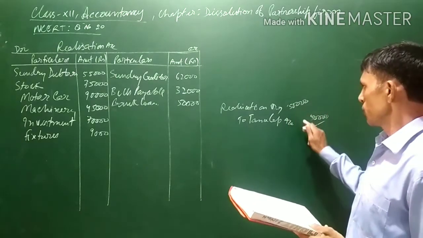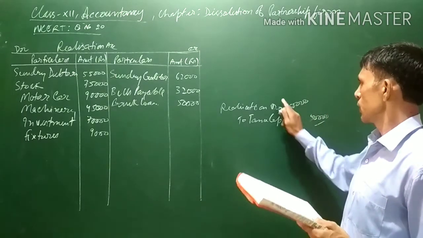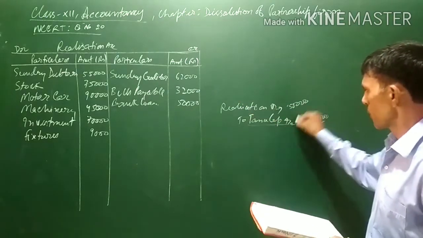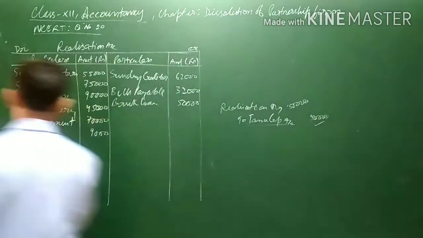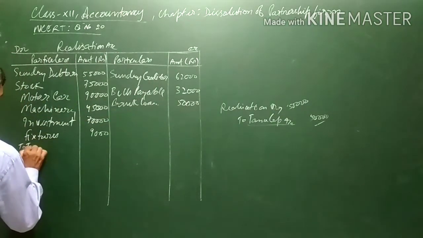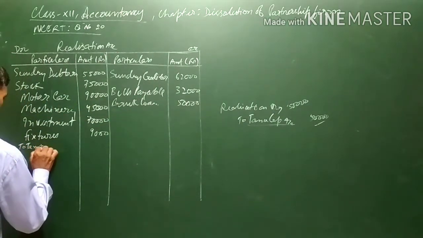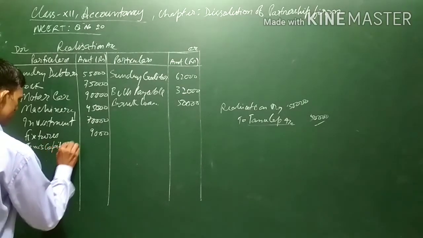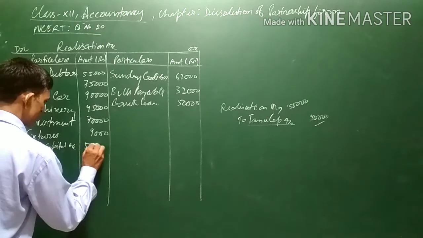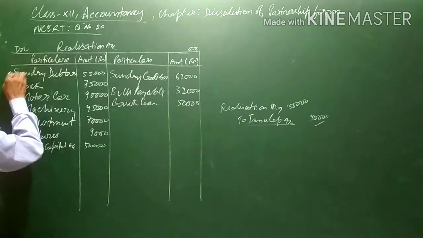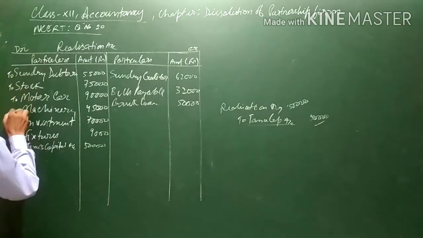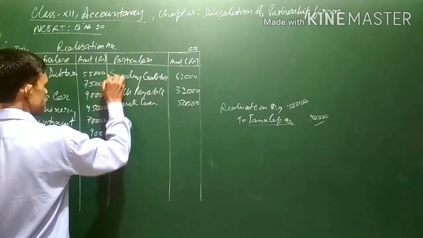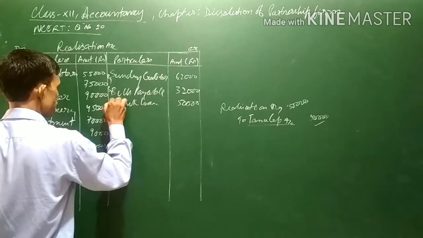So on the debit side of realization account, we will write To Tanu's capital account 50,000.